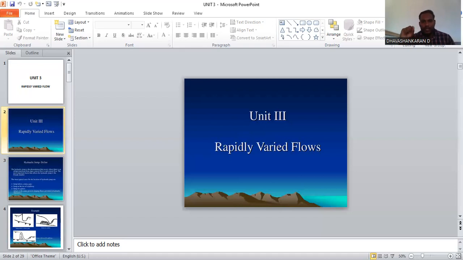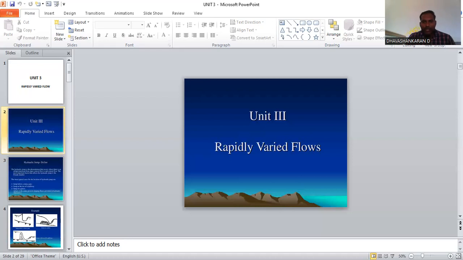When the length of the hydraulic jump is small, the losses of energy due to friction are negligible. There is no loss of energy due to friction. Next point, the flow is uniform.